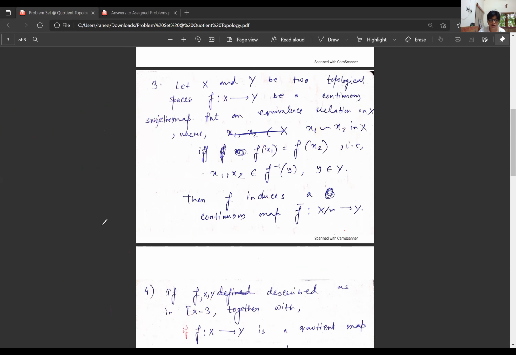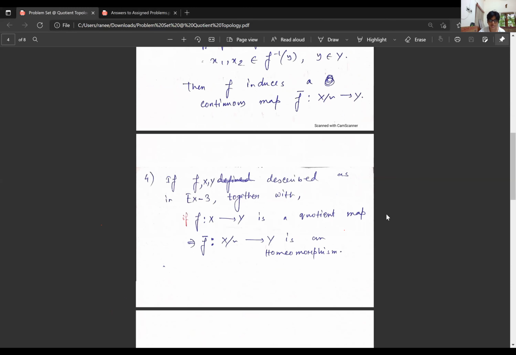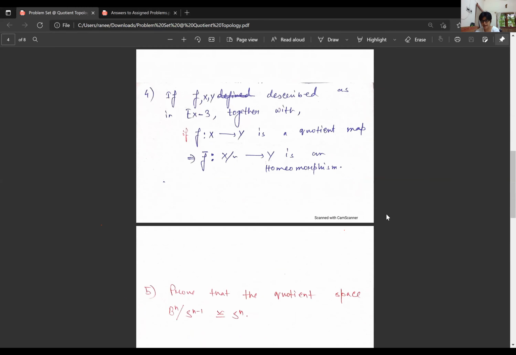Okay, so now the next problem is just the next part of the universal property, which says that if f from X to Y, with the additional thing described as exercise 3, together with f being a quotient map, then f bar from X mod the equivalence relation to Y is a homeomorphism, right? So if f is a quotient map, then f bar will be a homeomorphism. This is what we need to prove.